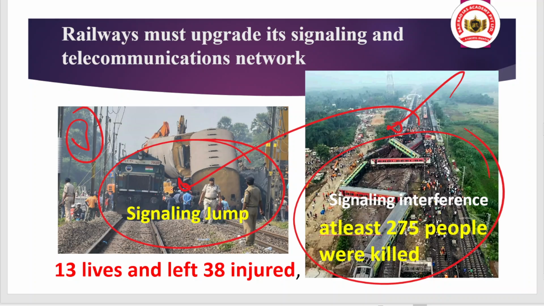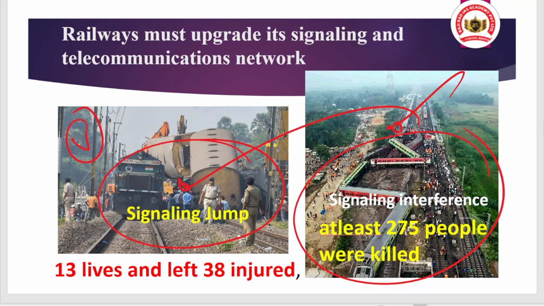So does it mean that the government or the Indian Railway has failed to provide security to the people? Maybe. So what needs to be done? What actions should be taken? There is a need to have a proper observation and analysis. Okay, so that is the point the article is discussing.